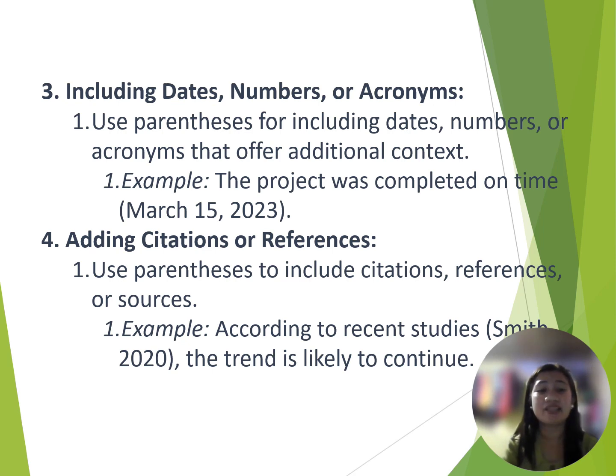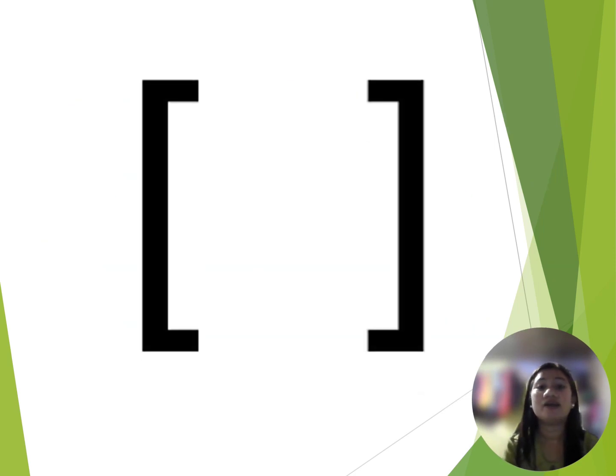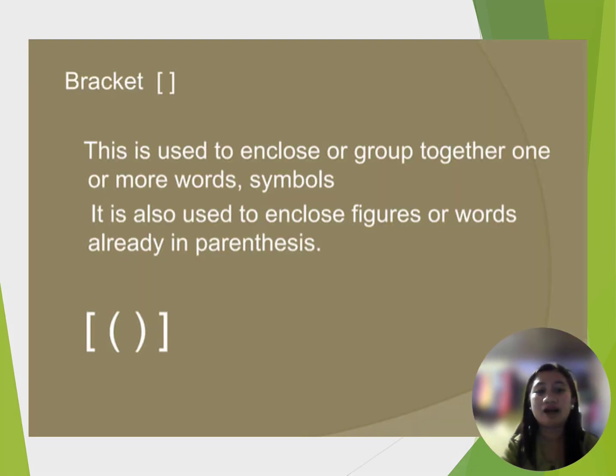Next, we have adding citations or references. Of course, it is very common that in citations or references, we use parentheses, especially for the dates. Next, how about this one? This is called a bracket. Brackets are used to enclose or group together one or more words or symbols, and also to enclose figures or words already in parentheses.